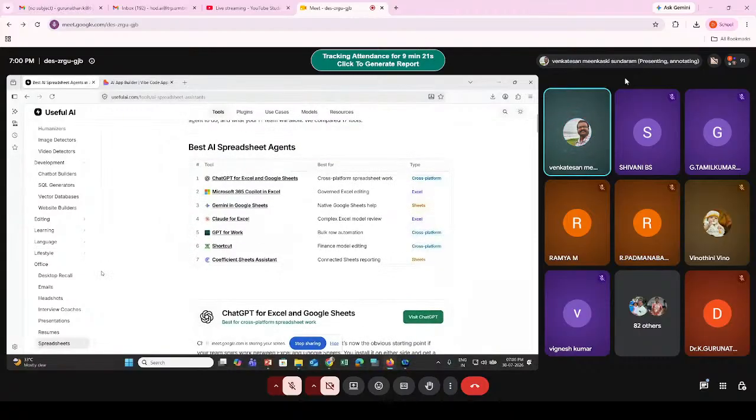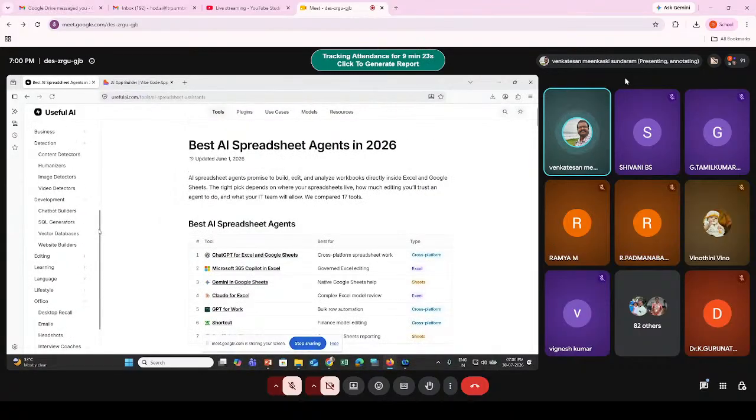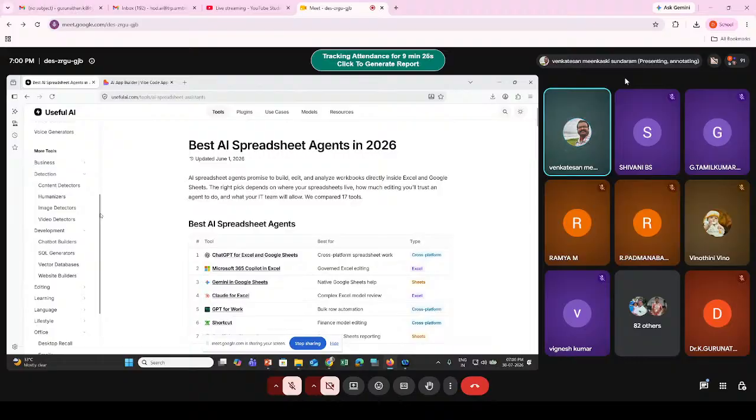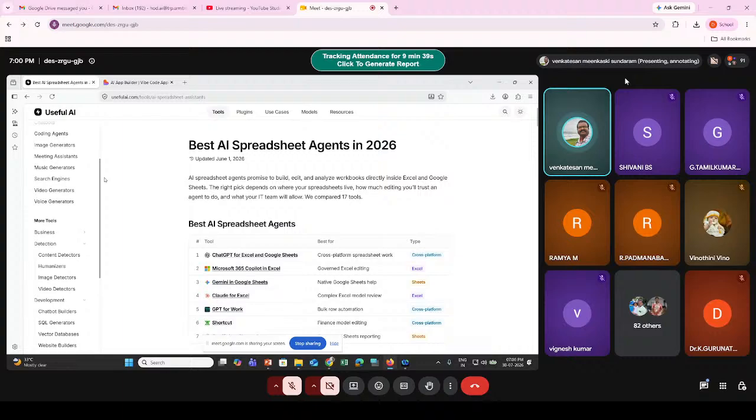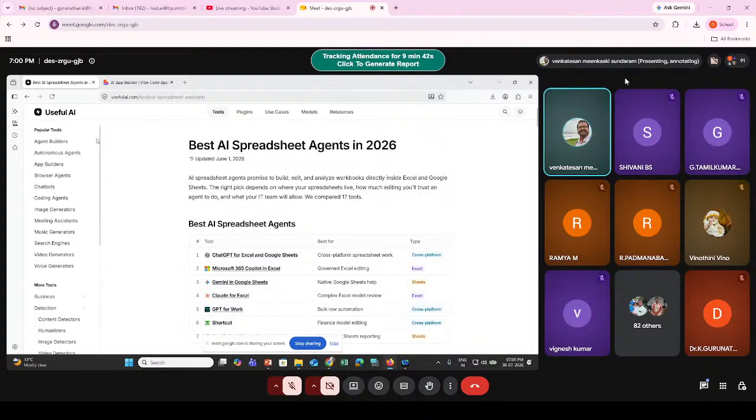We can prefer whichever suits us, since you cannot use everything. If you are working in an office, you may use AI tools for office. If my job is coding, then use AI tools for coding. If my job is to create flyers and images, then use image generators. Like that, you have to decide which tool is right.